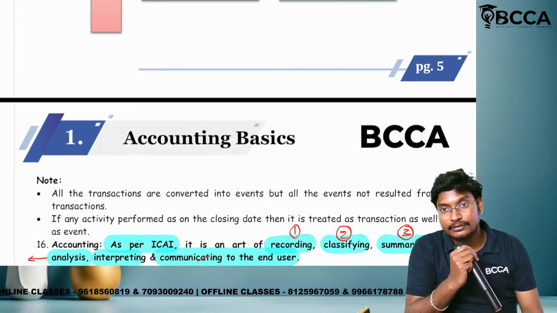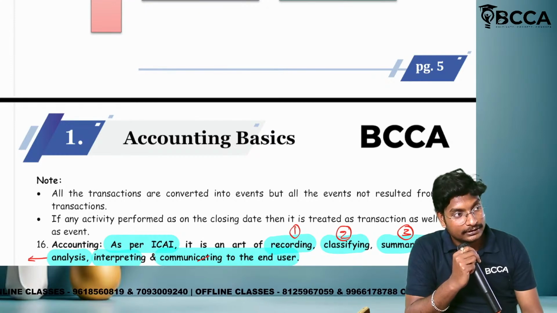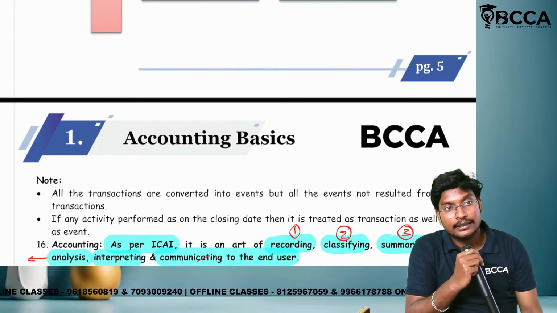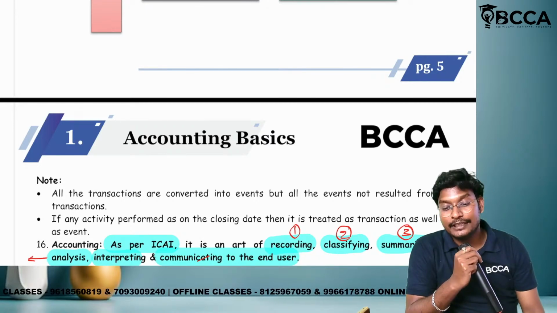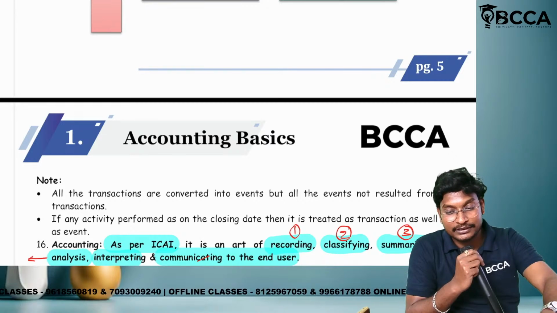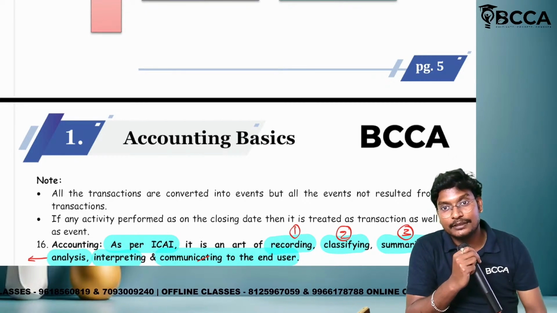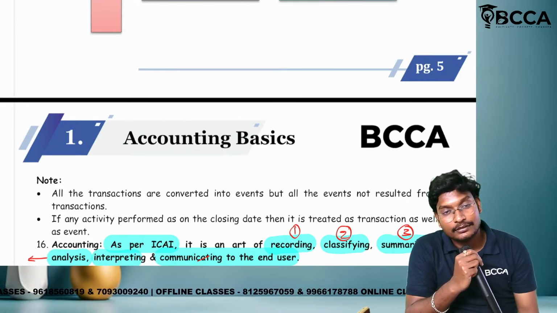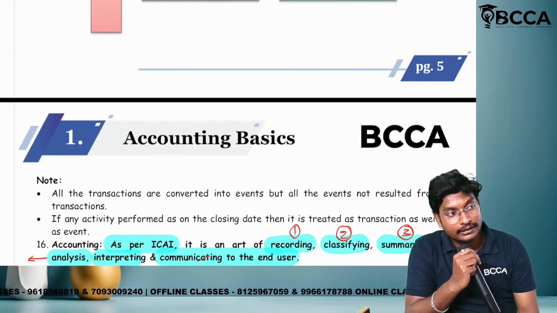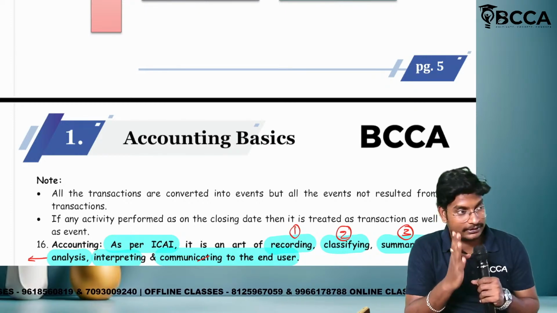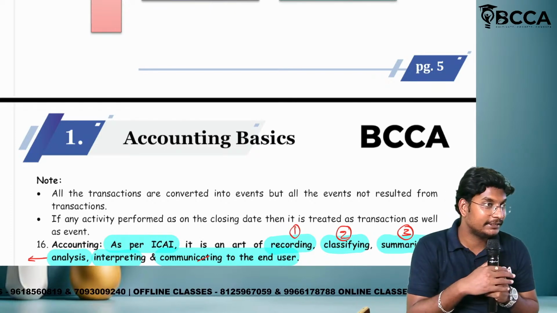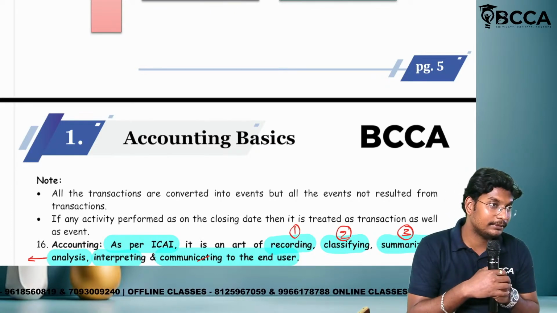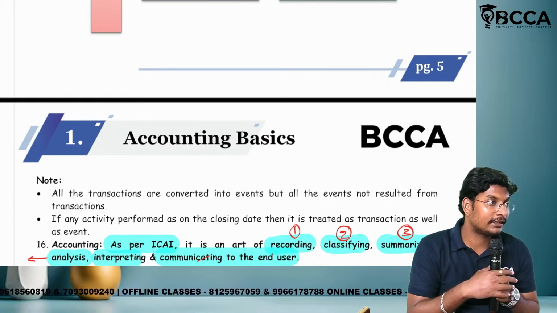For the journal entries, you have to write the journal entries, ledgers, and trial balance. If you practice at least 30 days like this, you will get the accounts easily. Accounts is a scoring subject in financial accounting, paper number 6, because we have the basics. From those basics we get nearly 40 marks, and another 30 marks we can get easily. That means easily 70 plus marks from financial accounting.